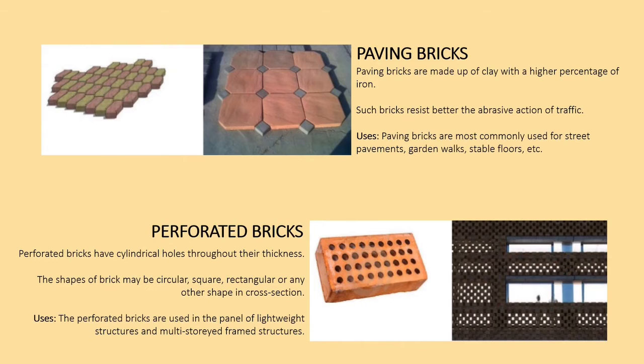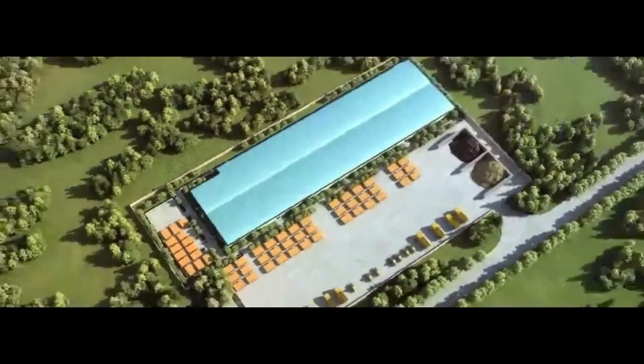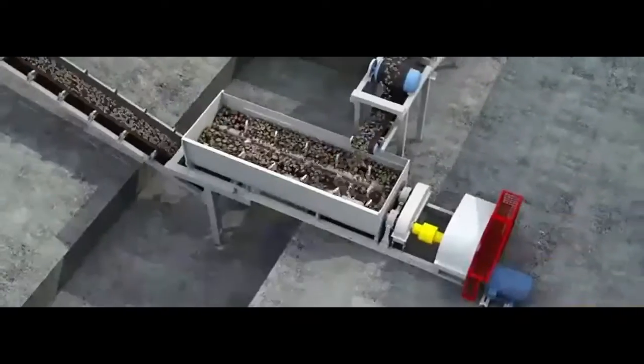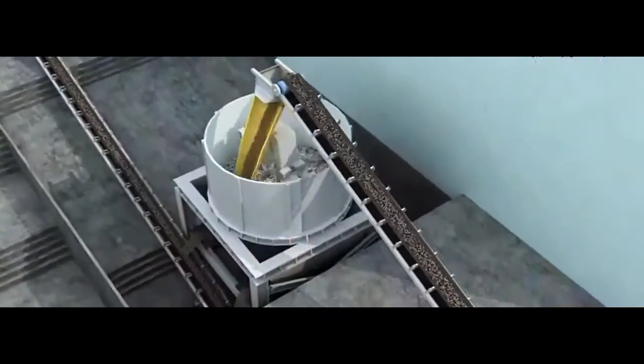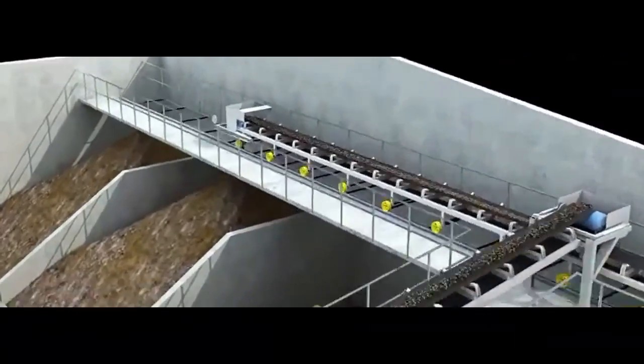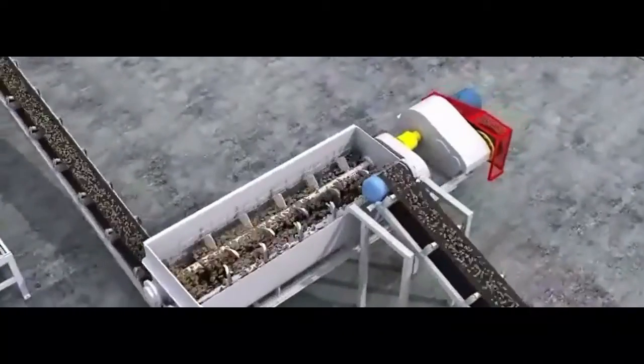And these bricks are used in panel of lightweight structures and multi-storied frame structures also. Now we have the manufacturing process of clay bricks. As I've shown in an animated video, I'm just going to explain the manufacturing process of clay bricks, which is divided into 4 parts. First is the preparation of brick clay. Second, molding the bricks. Third, drying the bricks. And fourth, burning the bricks. So I am going to explain each and every procedure in detail.